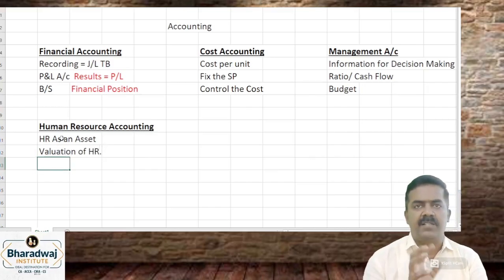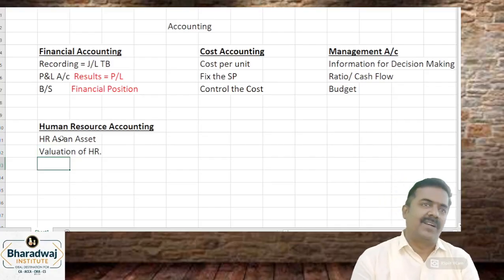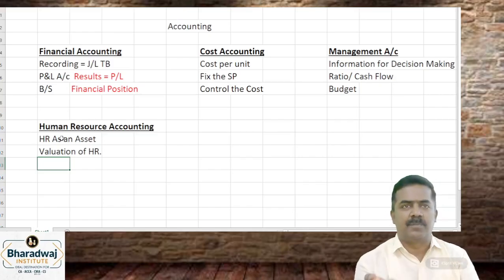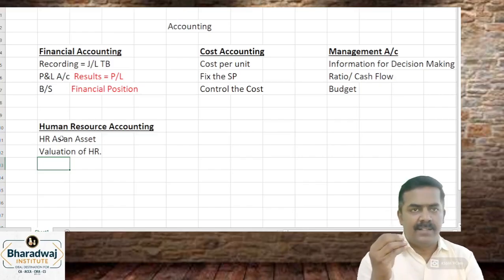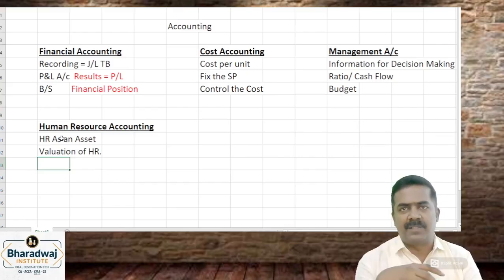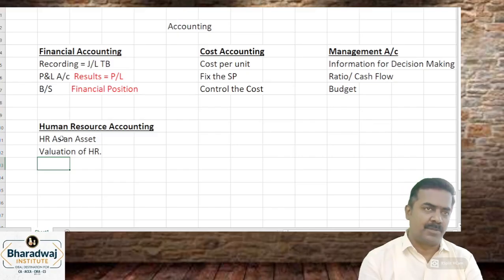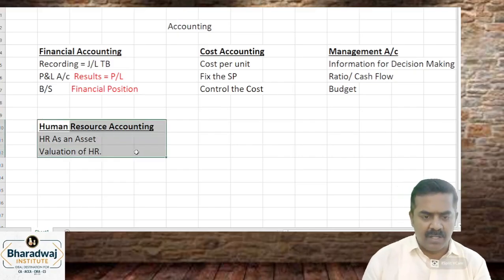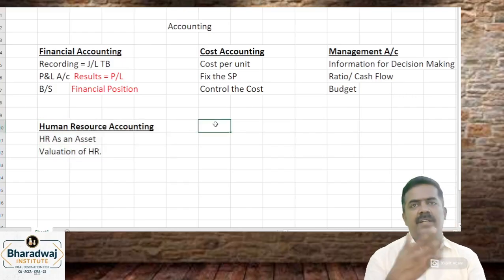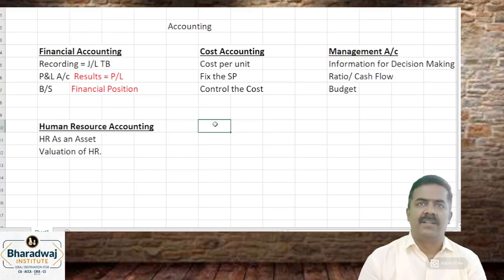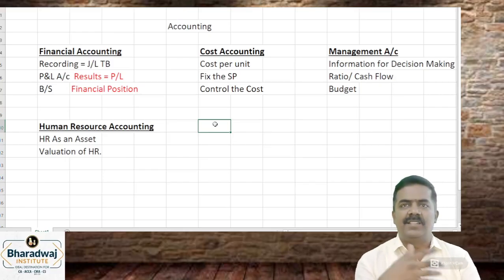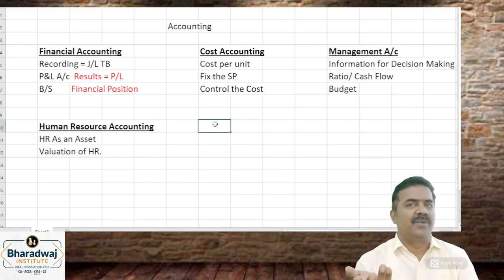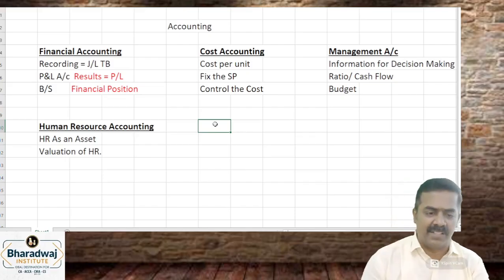A company's earnings depend on how well the human resources work. There is a loss-making company, there is a profit-making company. What is the difference? Simple, the method of management, nothing but human resources. Valuation of human resources, that is human resource accounting. For example, in a hospital, whether the value depends on buildings, operation theatre or doctors: doctors in case of a hospital. In case of a software company, the employees.